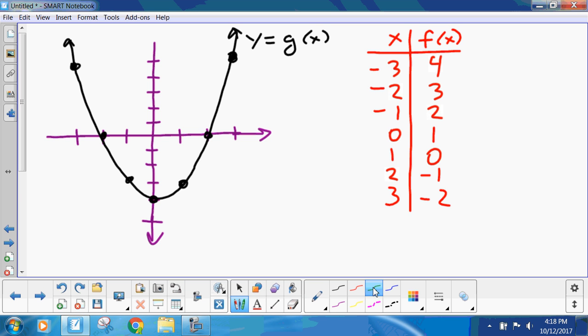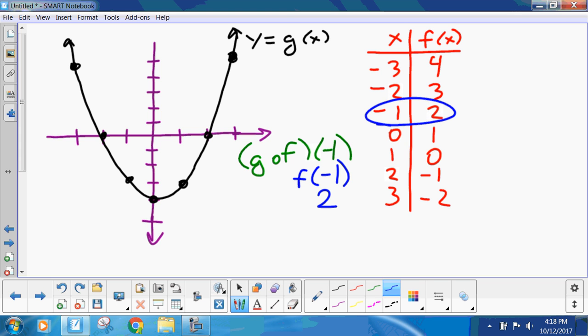So, looking at this, typical question would be g of f of, I don't know, -1. So, what's the first thing you've got to do? f of -1, which is 2. And then what is g of 2?